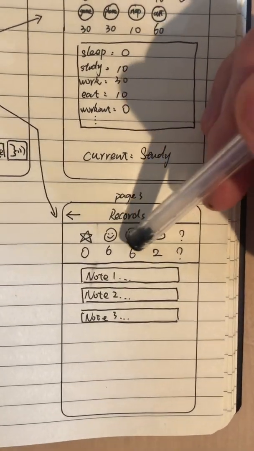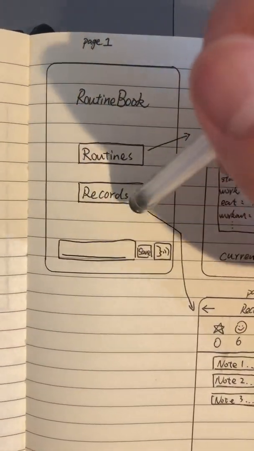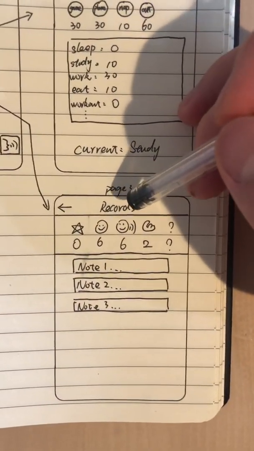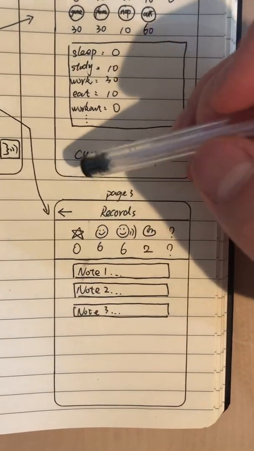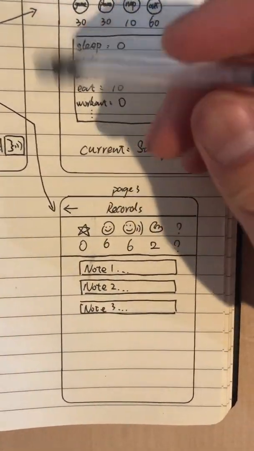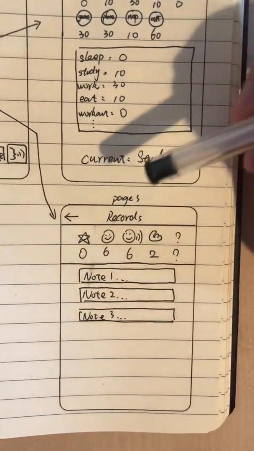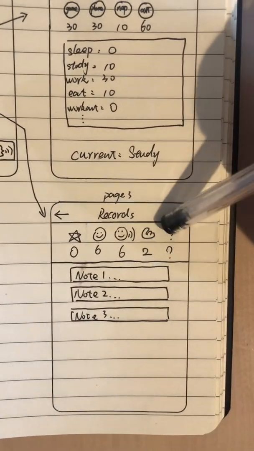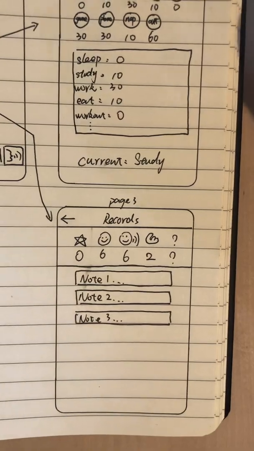In order to record everything, you tap this button and come to this one. If I talk to a person, I click here and the number will increase by 1. If I smile at somebody, I just click on it, to record the whole day's activity. And for this question mark, you can create whatever you want, just to build a better habit for yourself.